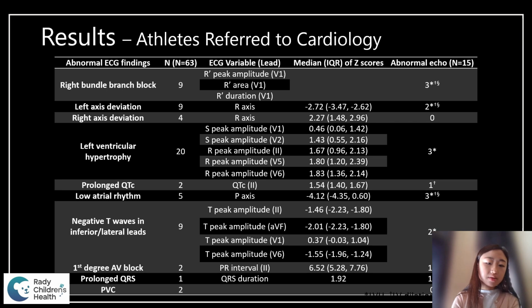And last but not least, the PR interval for the athletes that were referred because of the first-degree AV block had median z-score of 6.52. However, again, majority of the patients, even though 63 patients were referred here with abnormal EKG findings, and it's more than the actual number that was presented on the previous slide because some of them had overlapping findings, only 15 had abnormal echocardiogram here. And we're going to focus particularly on the patient population who had the EKG findings concerning for the LV hypertrophy on the next slide.